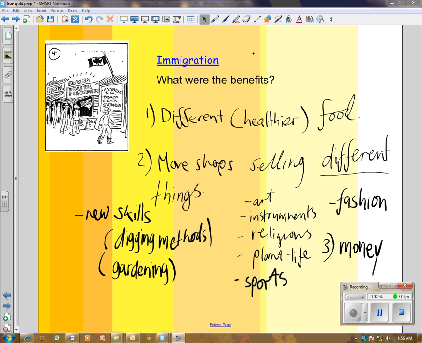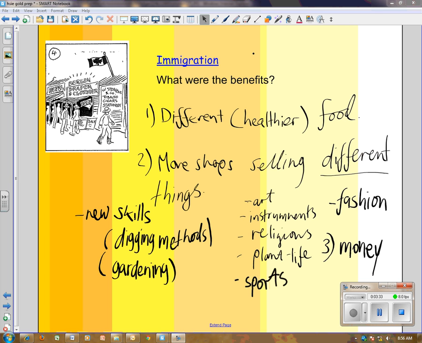Right, well, the first most obvious benefit to the diggers, at least, was there was different, healthier food on the goldfields. Instead of just tea and mutton, which is old sheep, they had Chinese vegetables and chicken cooked in exotic and exciting spices. Basically you had more shops selling different things, and we have that today because of immigration. Some of the things we've got are different types of worldly art, different instruments, different sorts of religions, different types of plant life, different sports. We've got different fashion.